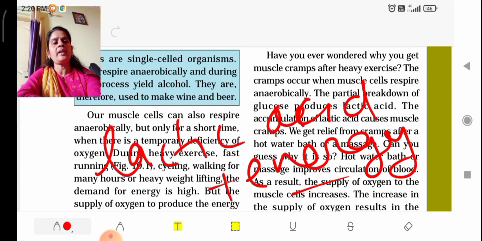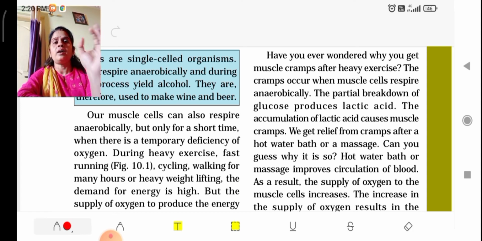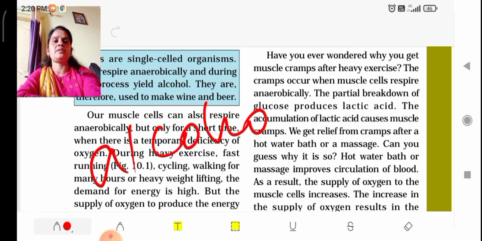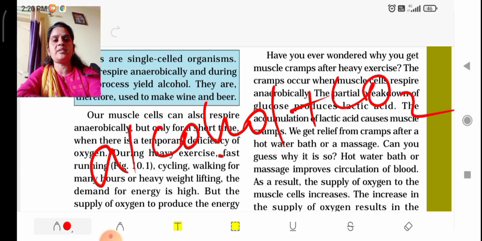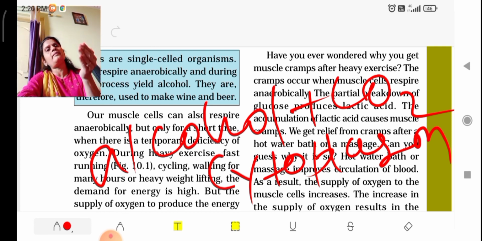But anaerobic respiration which takes place in the complete absence of oxygen, where even a less amount of oxygen is not present, the products will be alcohol and carbon dioxide, plus CO2. And this kind of respiration takes place in the cytoplasm. Fine. So aerobic takes place in the mitochondria, anaerobic in humans and animals, in the deficiency of oxygen, takes place in the muscle cells.